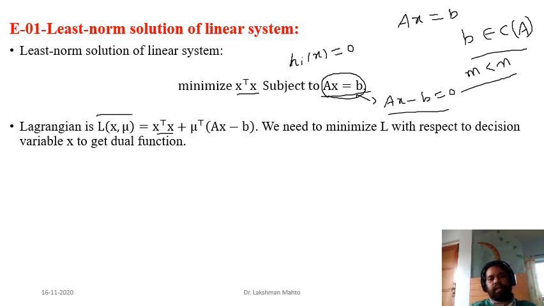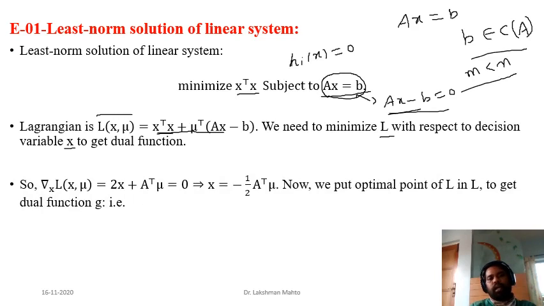So we define here the Lagrangian. That means x transpose x plus mu transpose times (Ax minus b), whatever is on the right-hand side minus the left-hand side. So this is your Lagrangian. Now, in order to get the dual function of this problem, what we do is minimize this already defined Lagrangian with respect to the primal variable x. I'm saying x is a primal variable because it is the given problem that we had, so that's why it is a primal problem.